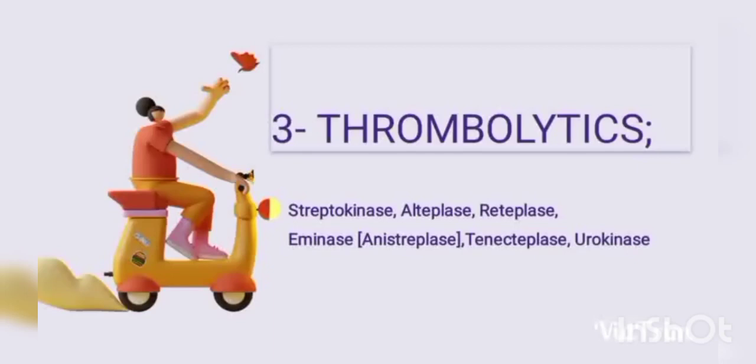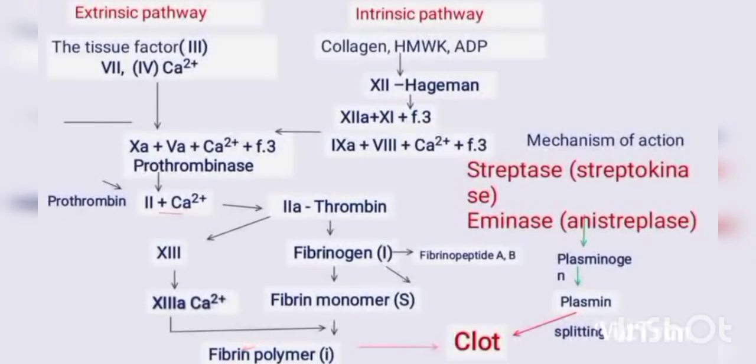Thrombolytic agents. It contains streptokinase, alteplase, reteplase, anistreplase, tenecteplase, urokinase. These are the thrombolytic agents, and the mechanism of thrombolytic agents involves the intrinsic and extrinsic pathways. The extrinsic pathway and intrinsic pathway both lead to the formation of a blood clot.